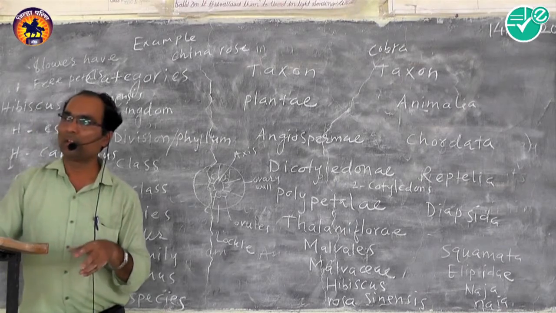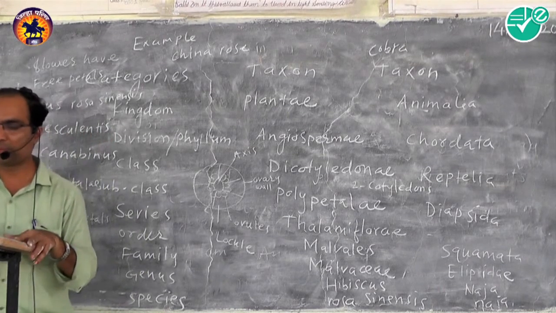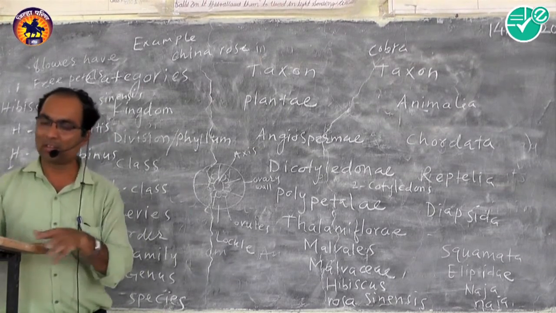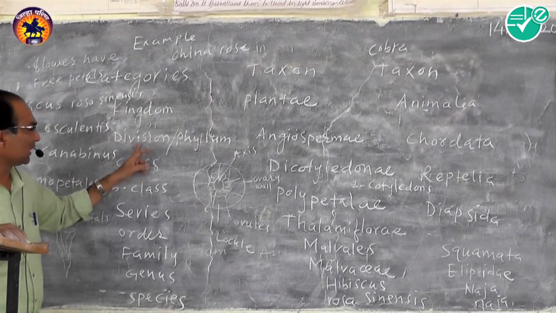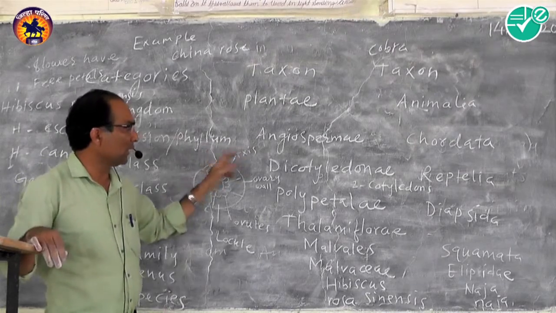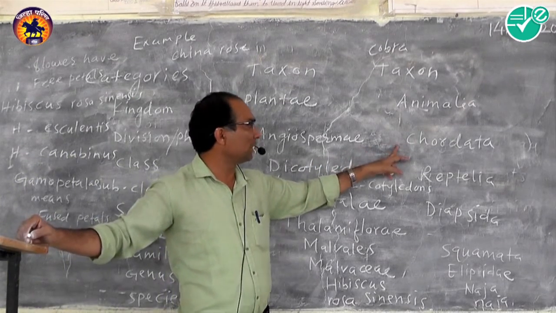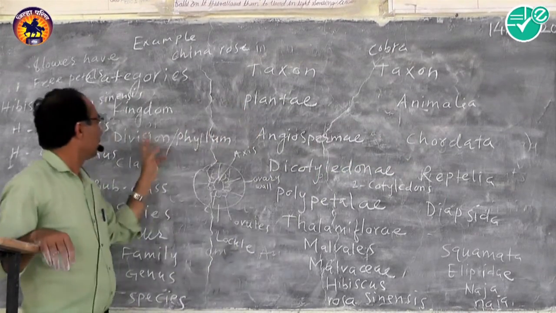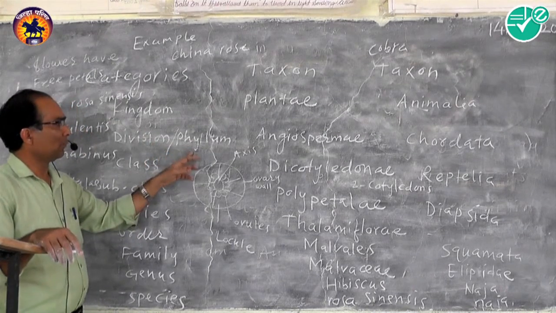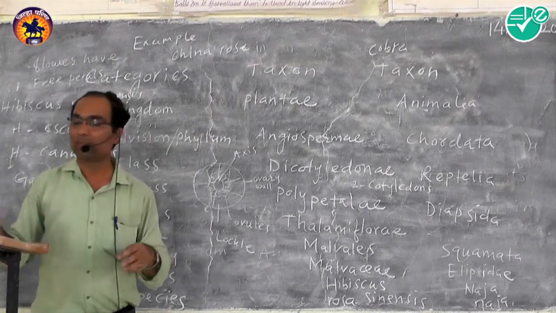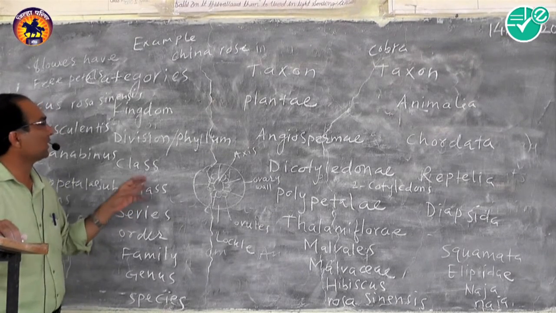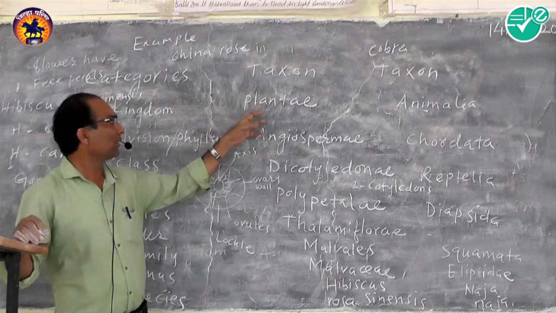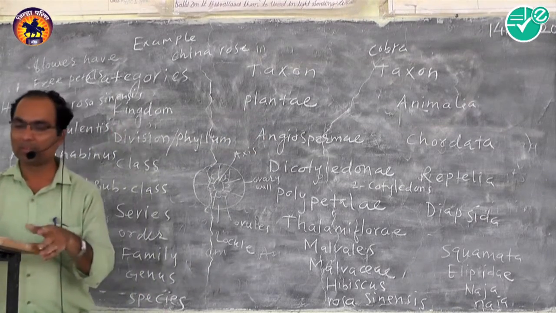In animals, instead of division, phylum is used, like in cobra it is Chordata, division or phylum. Angiosperm and gymnosperm, these two divisions, are included in the kingdom Plantae.